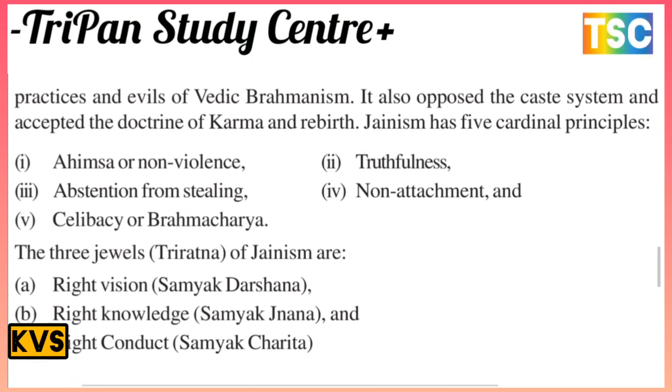Brahmacharya is important here. There are three jewels, the Triratna of Jainism: right vision, samyak darshan; right knowledge, samyak gyan; and right conduct, samyak charitra. These are the most important three jewels.